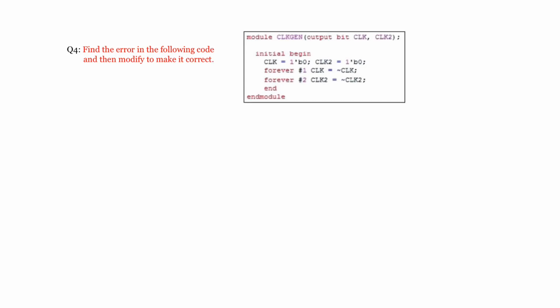And you note one initial block executes only once, starting at simulation time t equal to 0. But in this one, clock 1 is going to be initialized, clock 2 is initialized. Both are initialized to 0. That means you are going to make it as clock 1 equal to 0 and next clock 2 is equal to 0. It is initialized like this.